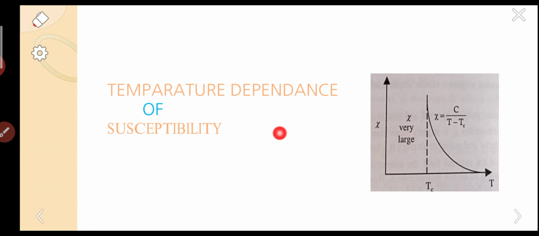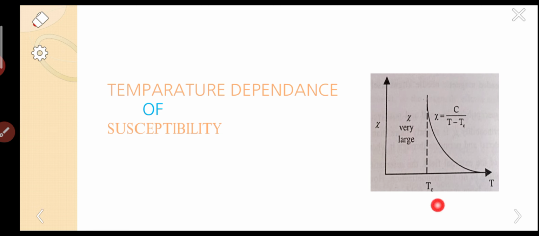That means spontaneous magnetization is there in ferrimagnetic materials also, but compared to a ferromagnet it is somewhat less.